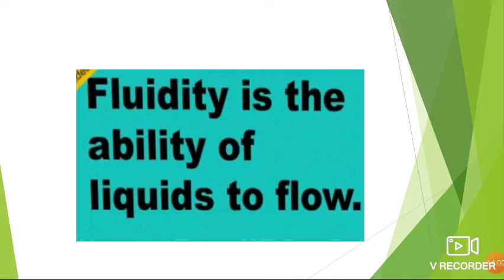What is fluidity? The property of a liquid flowing from the slope is called fluidity. The property of a substance flowing from the slope, that is called fluidity. The fluidity of any liquid is determined by how easily it flows.